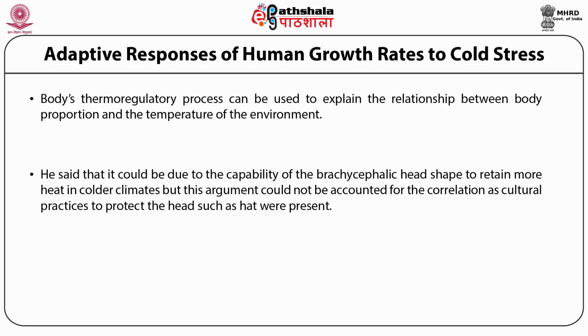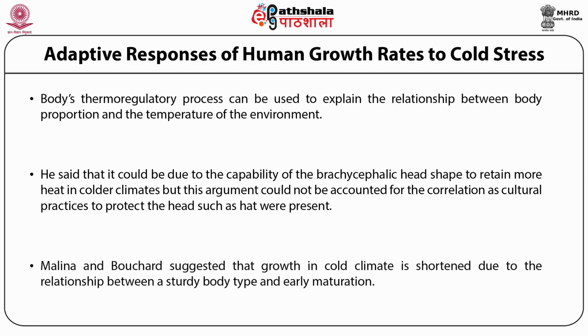At the end of the 19th century, children of immigrants to the US were found to have a different head shape than their parents. Malina and Bouchard suggested that growth in cold climate is shortened due to the relationship between a sturdy body type and early maturation. Bogan studied growth patterns in height of children in Guatemala and found that pre-adolescent boys and girls and post-adolescent boys showed a seasonal pattern while adolescent children do not.